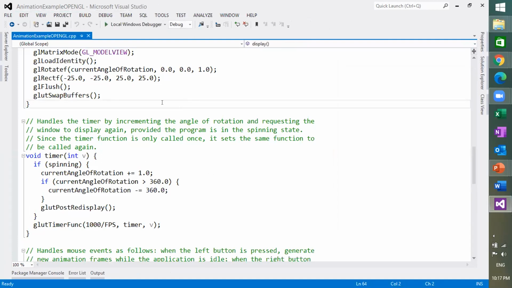Try to write your own programs. I will give you some examples and assignments in which you will create different animations. So this is all about it.